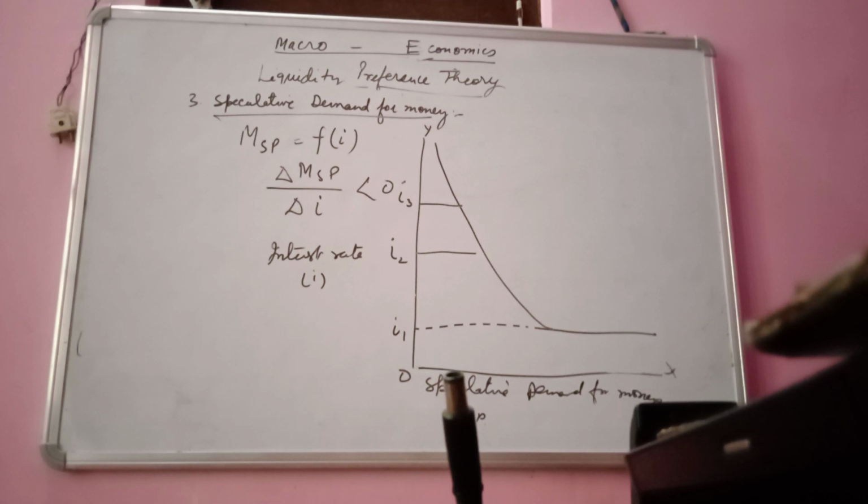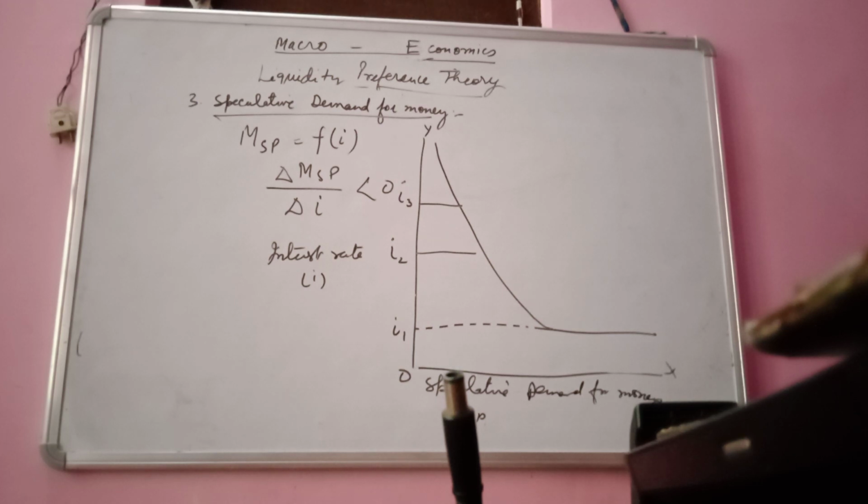People only purchase that bond when the interest rate is low, and then people invest. At that time the speculative demand for money is increased. So it can be said here that the speculative demand for money increases with the interest rate decrease, and there is an inverse relationship between the interest rate and the speculative demand for money.